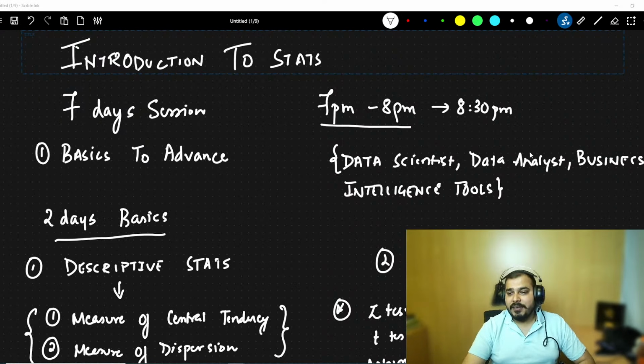Thank you for joining, and I hope you loved this session. Tomorrow, what are we going to learn? There are so many things. We are going to understand mean, median, mode, standard deviation, percentiles and quartiles, and the 5-number summary. We are going to understand the effects of outliers, skewness, normal curve, normal distribution, Z scores, probability, and permutation. A lot of things are going to come, so everything will be there.